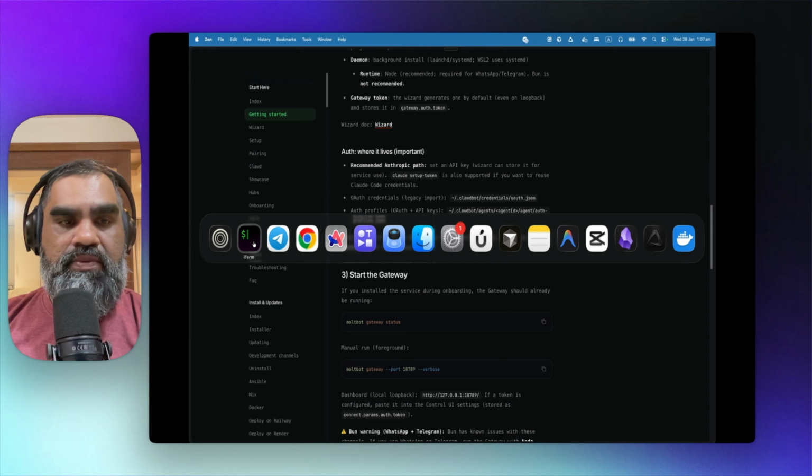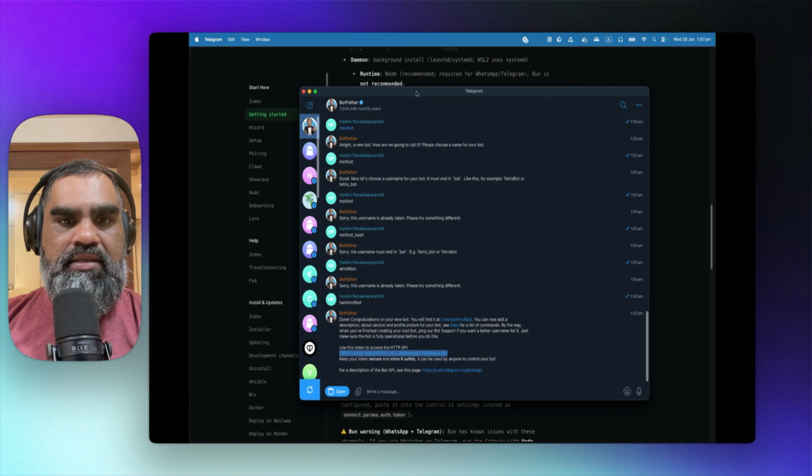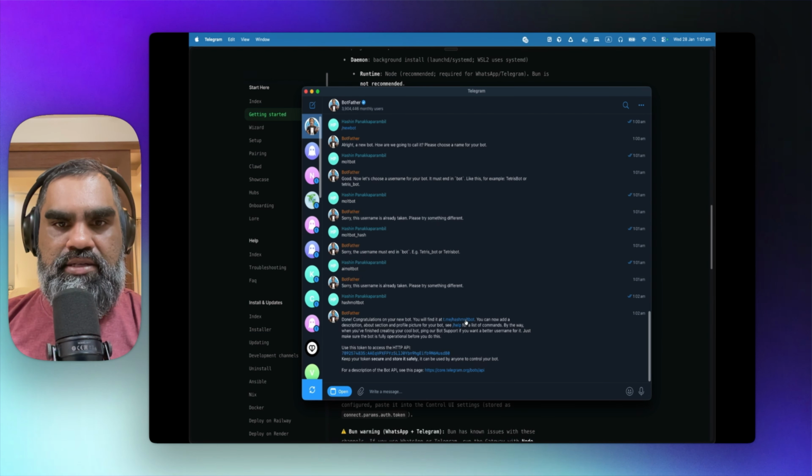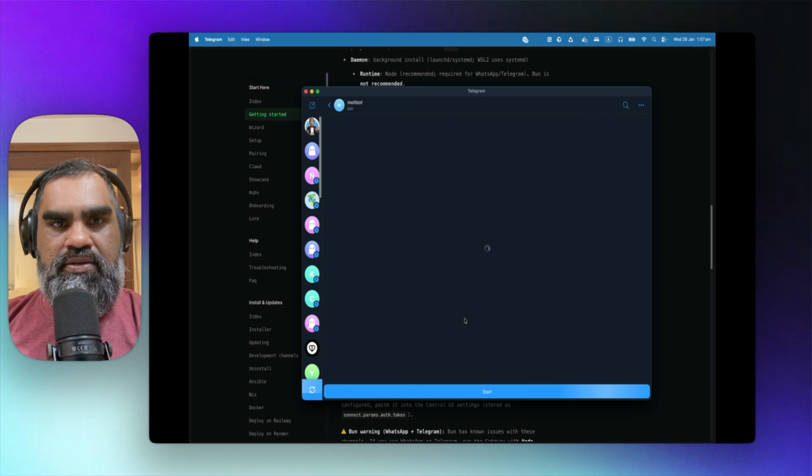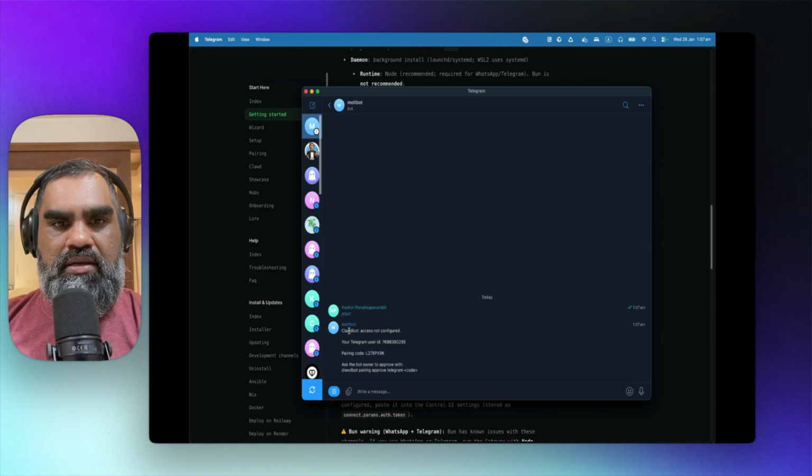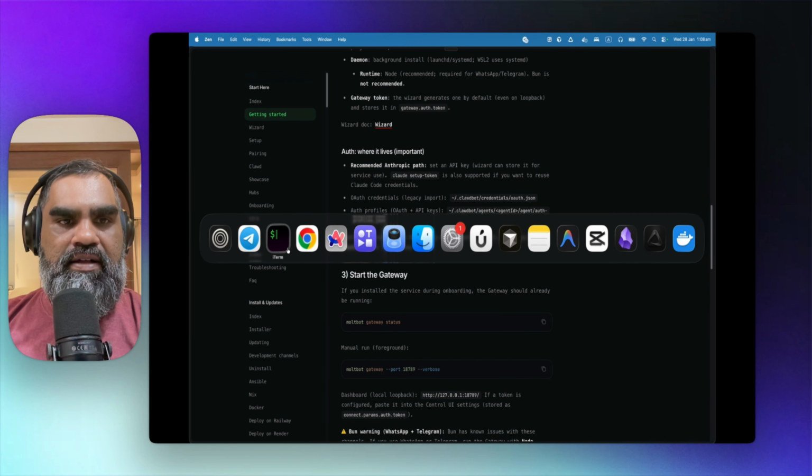Let's see if it is working. Let's open Telegram and say our RC is hash maltbot. Click on that, the one we just created with Botfather. And that should take it to start a conversation. Clawdbot access not configured. Your Telegram user ID. Oh, this is from Maltbot. Okay. Ask the bot owner to approve with Clawdbot. So we have to copy this command. So it is running Clawdbot already. That was simple.